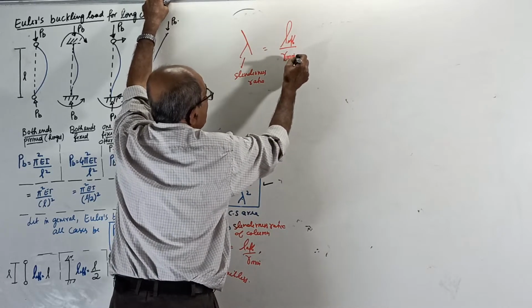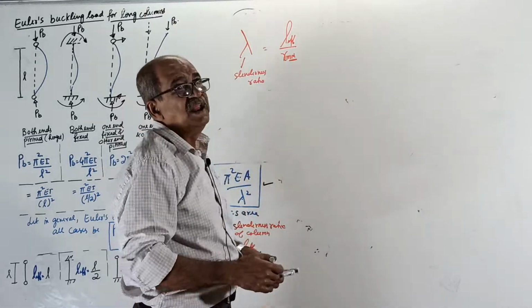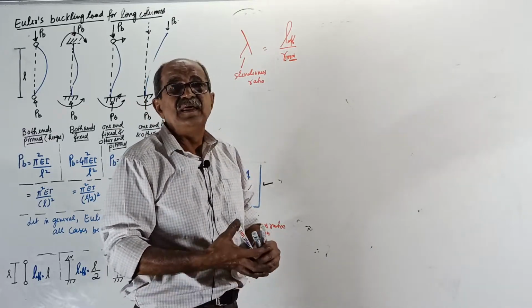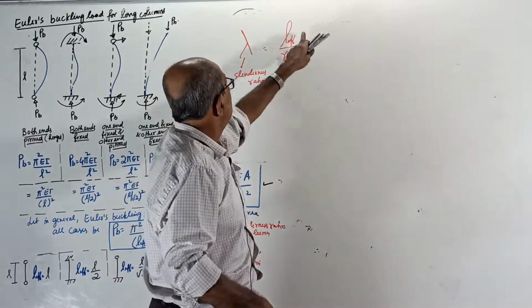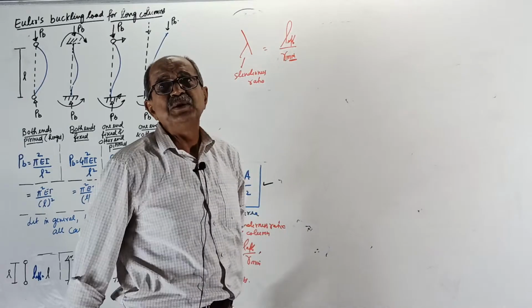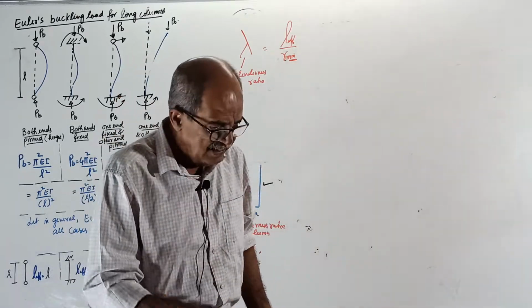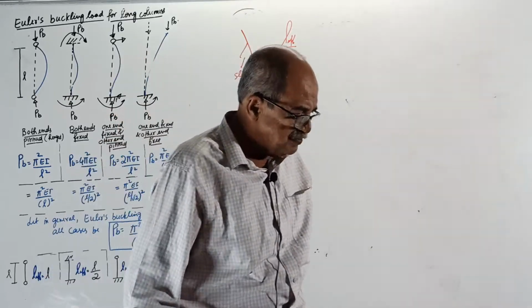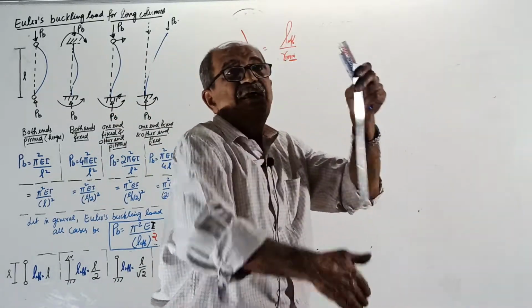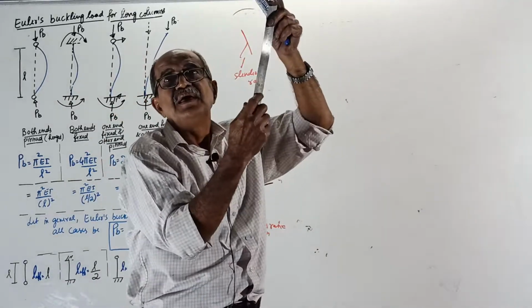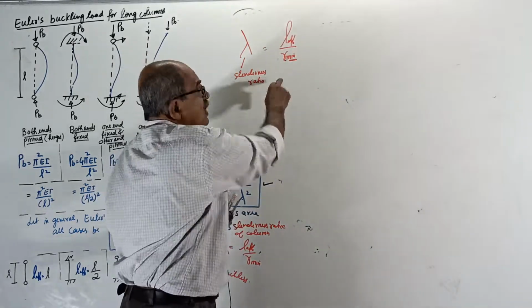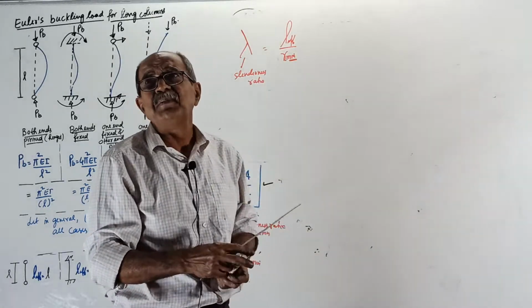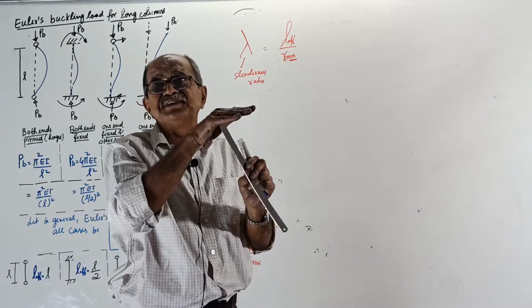This R minimum I told in RCC and steel, some corrections will be there, not required here. This is the ratio of effective length, which is connected with the length. See, effective length this way. And R minimum is root of I minimum by A. Remember, R minimum is a cross-sectional property.